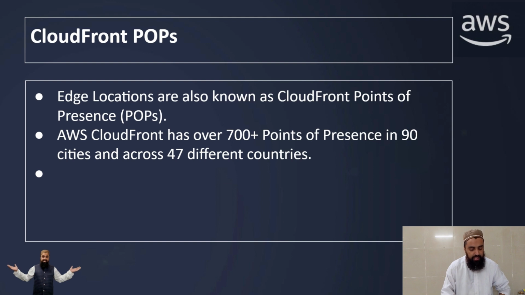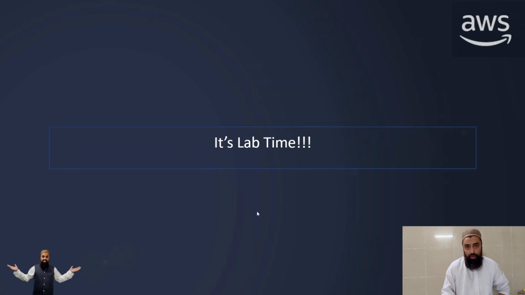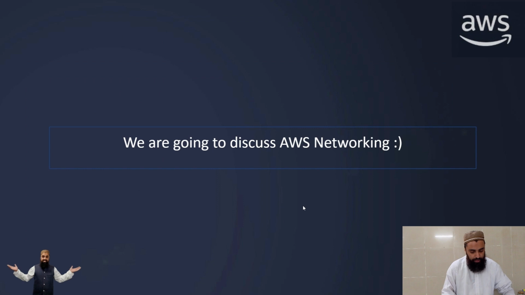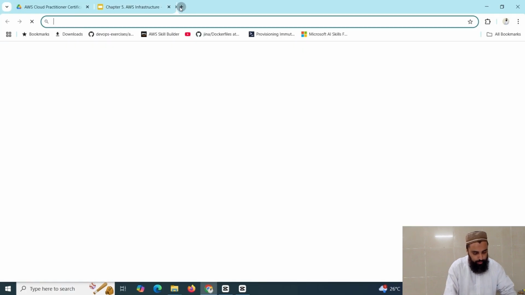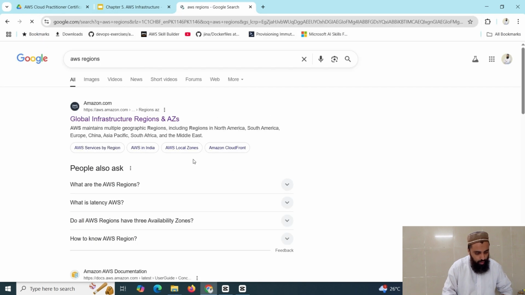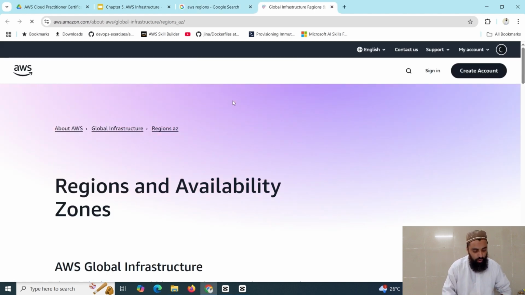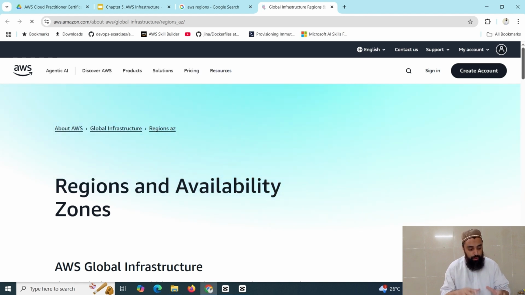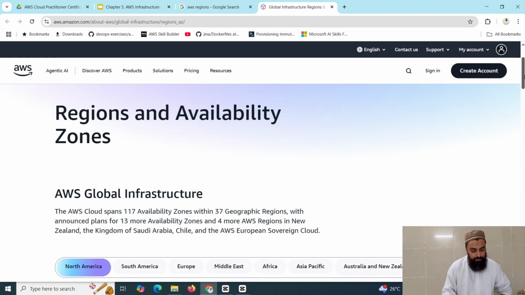All right, guys, it's lab time, and we are going to see the AWS regions here. Regions. And now we can see the global infrastructure, regions, and availability zones. If I open it, I will have a clear picture of AWS regions and availability zones. Now that website or that portal will have the latest information about AWS regions and availability zones.